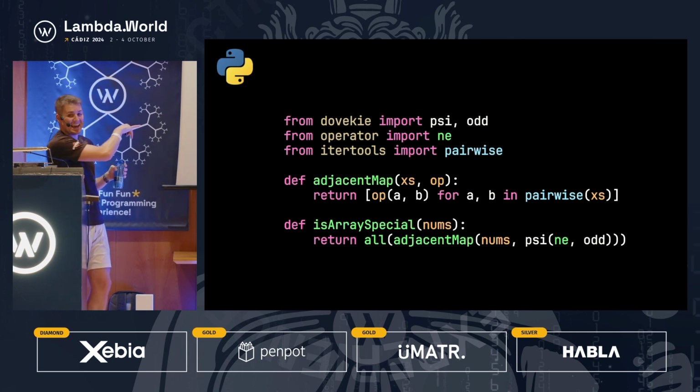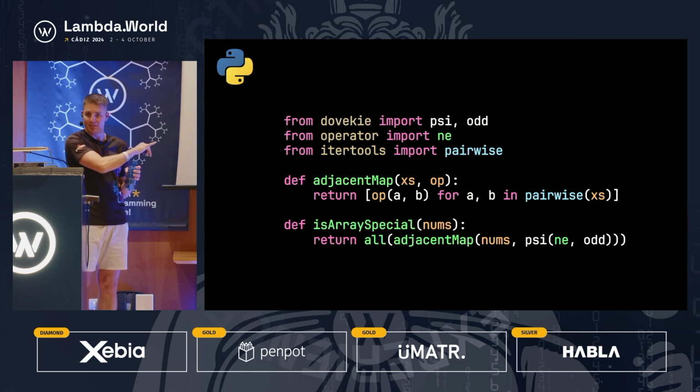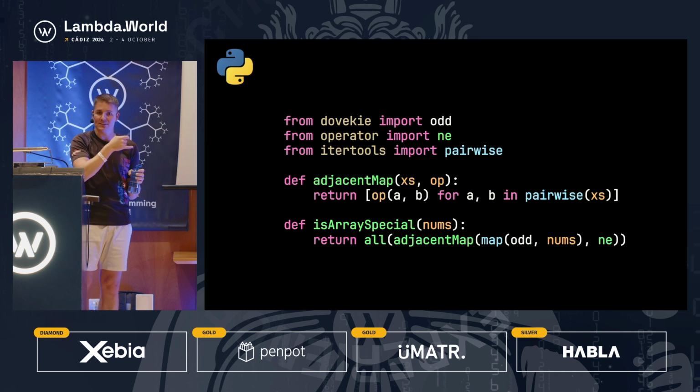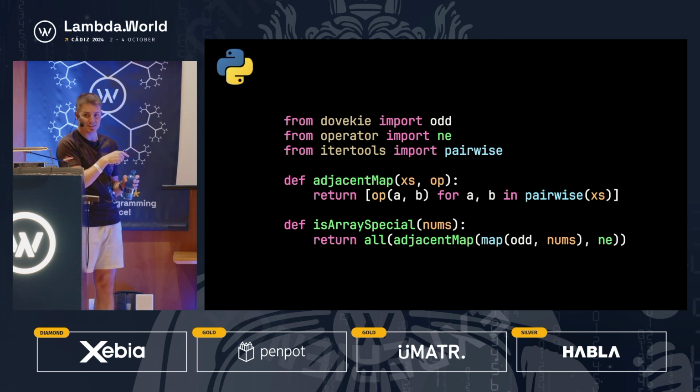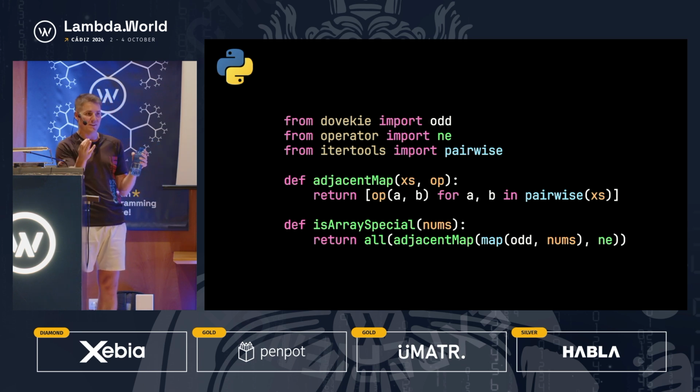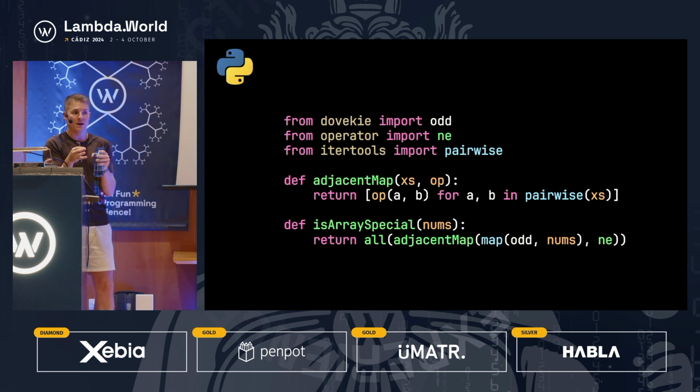And now we can actually get rid of the psi combinator. If we prefer, we can just map odd over our list initially and then pass the binary operation not equal to map adjacent. So we started off with a for loop. Then I showed you some fancy combinators, got to this, in my opinion, beautiful solution, but arguably it's using this random dove key library that uses the psi combinator. But then because we looked at another language and discovered an algorithm, the point is that by learning these combinators and algorithms, you can notice the connection and then choose which one you think is best.